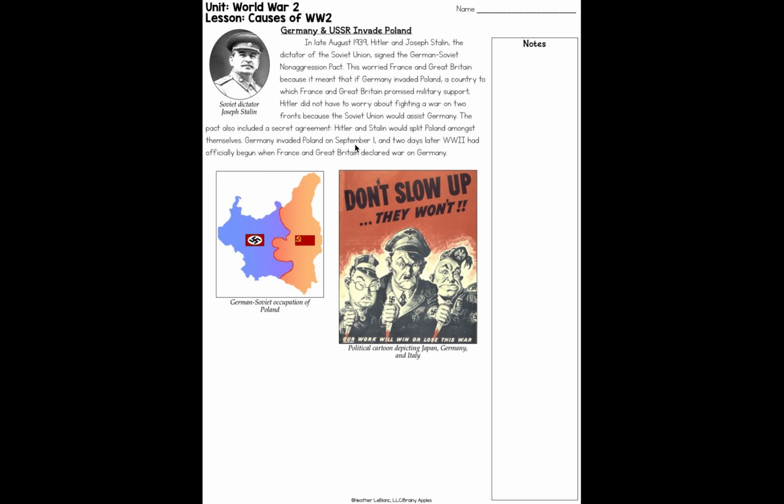Germany invaded Poland on September 1st, and 2 days later, World War II had officially begun when France and Great Britain declared war on Germany. Okay. Here is a picture of Joseph Stalin, top left. Here is a graphic image of the map that shows the German-Soviet occupation of Poland. And here is a political cartoon. It says, "Don't slow up. They won't. Our work will win or lose this war." Okay, so that's Japan, Germany, and Italy.